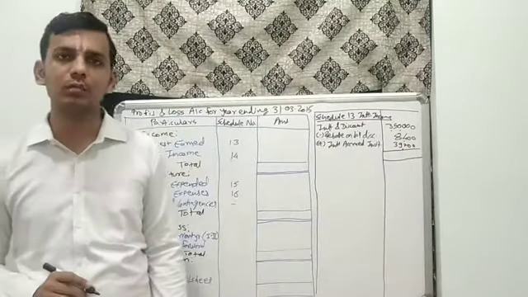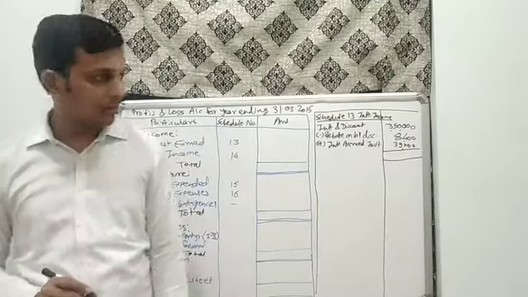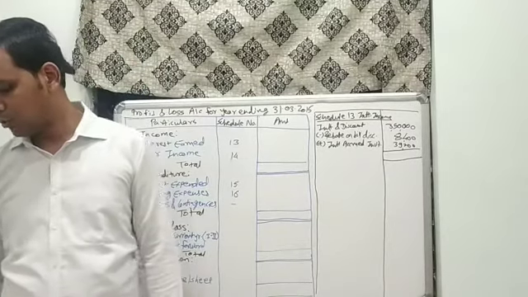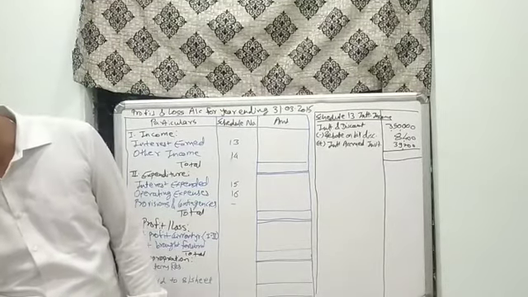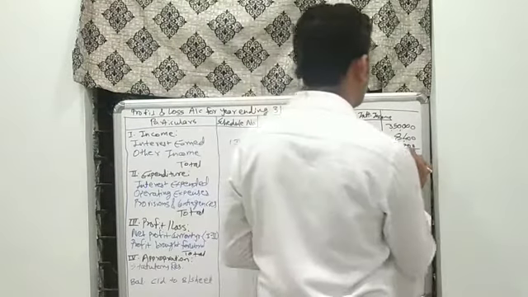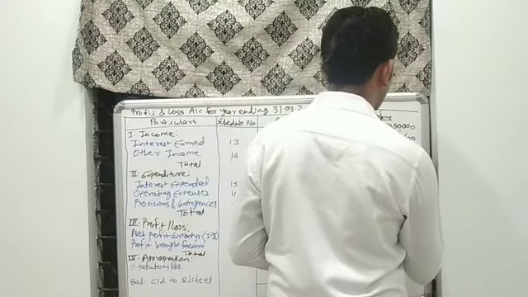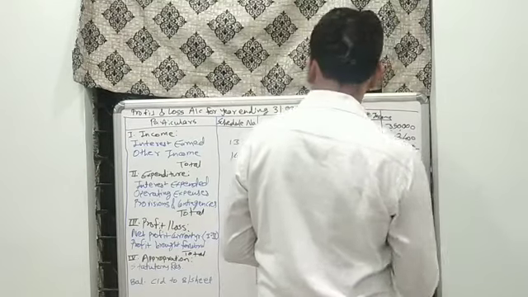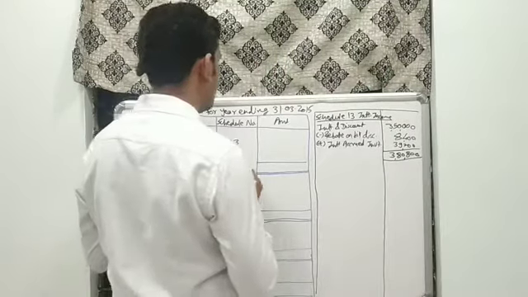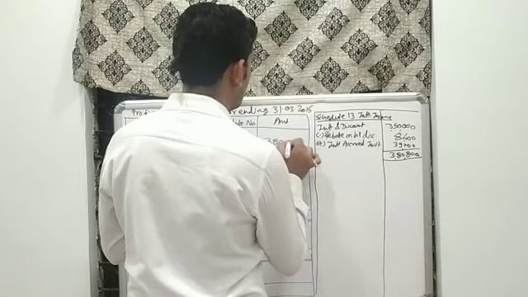So 3,50,000 minus 8,400 plus 39,200. So our total interest income would be rupees 3,80,800.